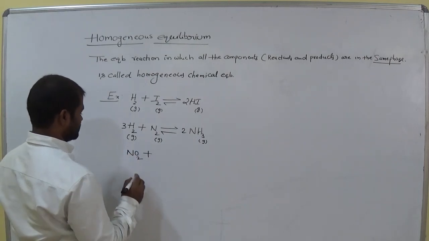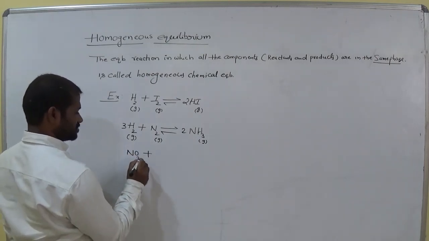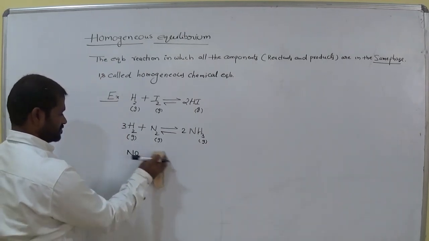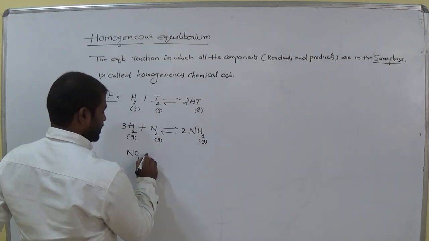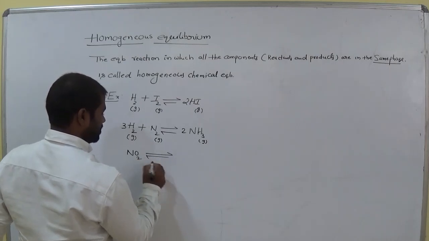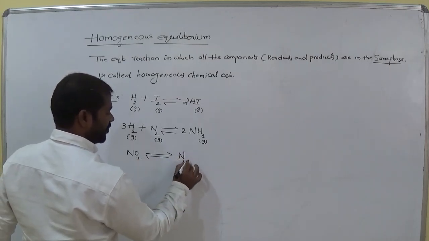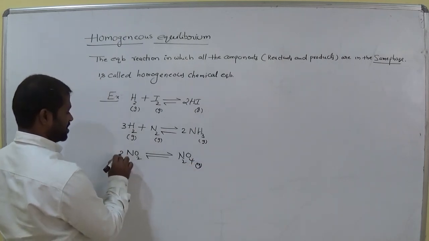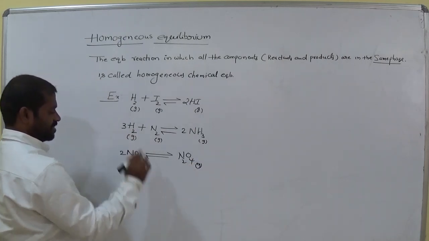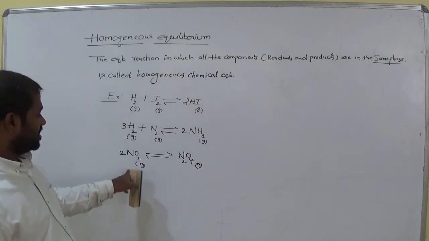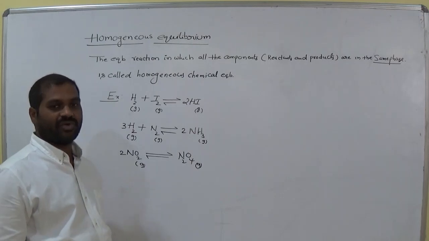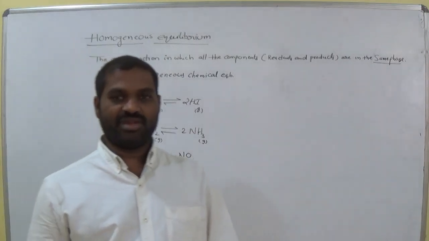NO2 is reversible to N2O4, which is gas, and here 2 NO2. It is also in the same phase or not? Reactants and products are in the same phase, then we call it a homogeneous equilibrium reaction.